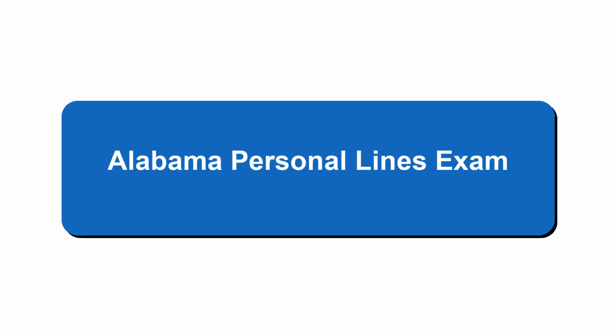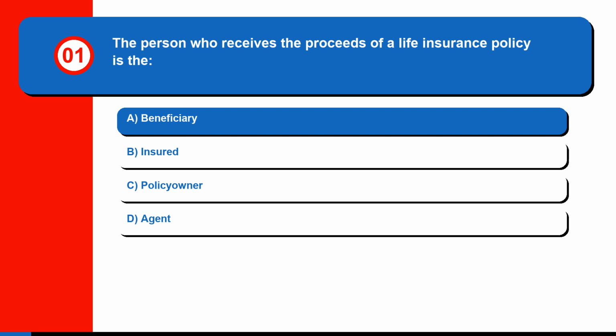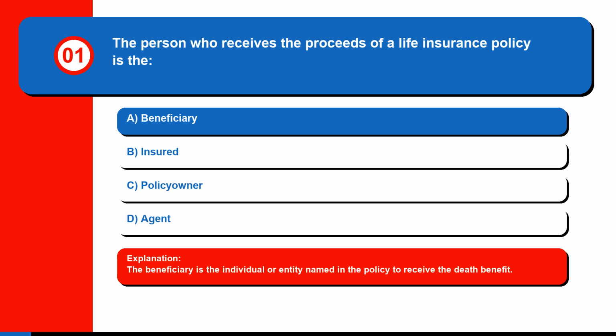Alabama Personal Lines Exam. Question 1. The person who receives the proceeds of a life insurance policy is the A. Beneficiary, B. Insured, C. Policy owner, or D. Agent. The correct answer is A. Beneficiary. The beneficiary is the individual or entity named in the policy to receive the death benefit.